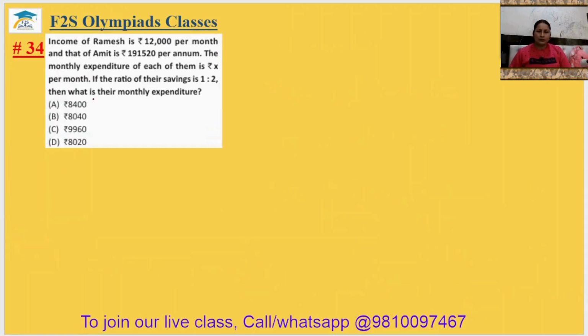Question number 34. Income of Ramesh is 12,000 per month and that of Amit is 1,91,520 per annum. The monthly expenditure of each of them is X per month. If the ratio of their savings is 1:2, then what is their monthly expenditure? Okay, so we will calculate everything on a monthly basis.